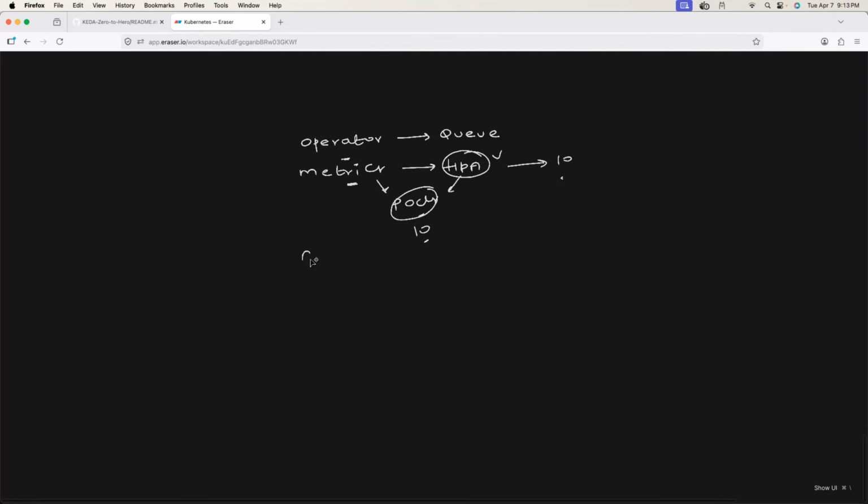And finally, there is something called the admission webhook. If you're providing wrong configuration, or maybe you're creating 2 different scaled objects, then the admission webhook of KEDA would tell you, hey, you are creating a wrong configuration. These are the 3 building blocks of KEDA: operator, metric server, and admission webhook.